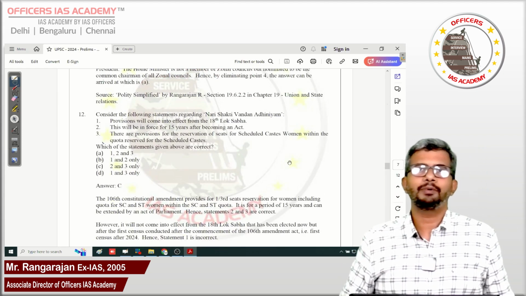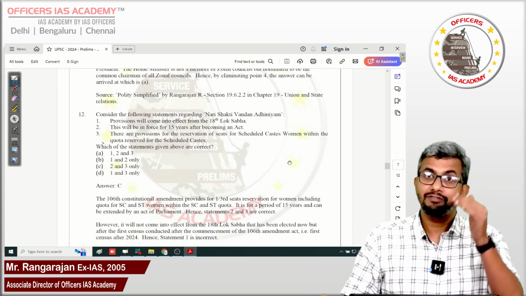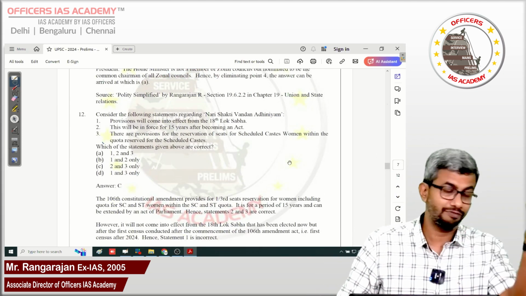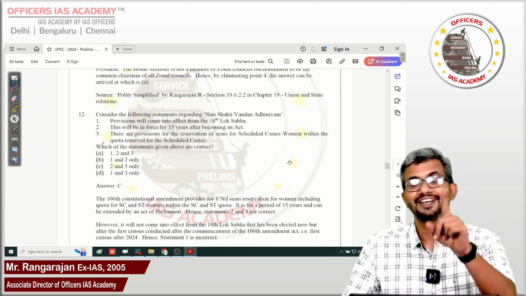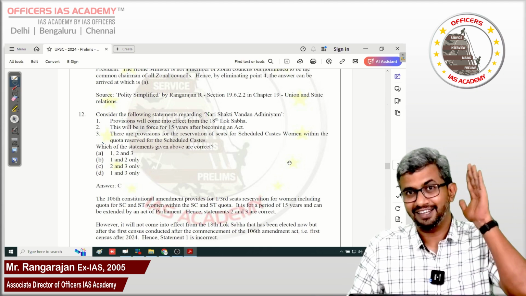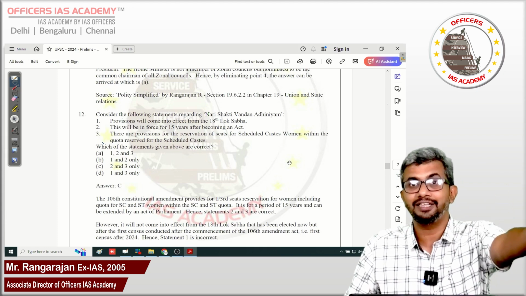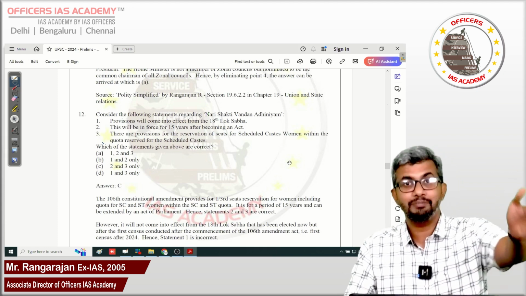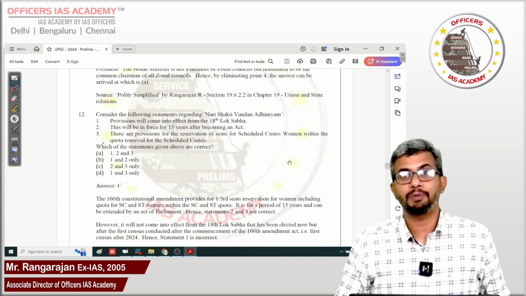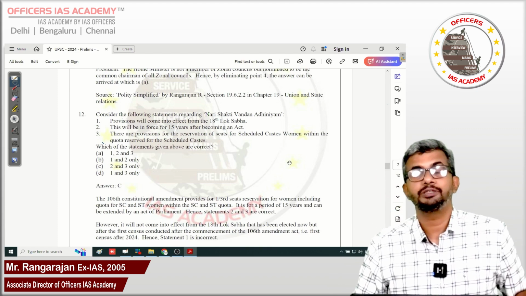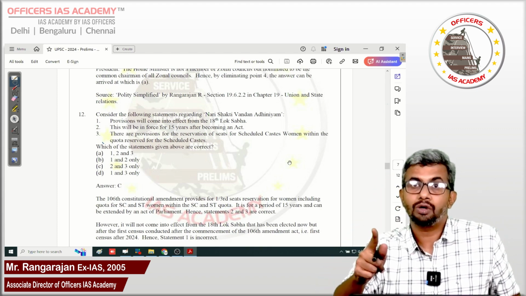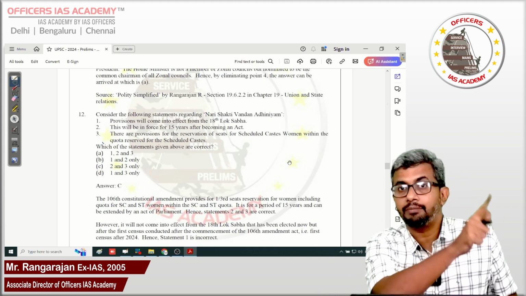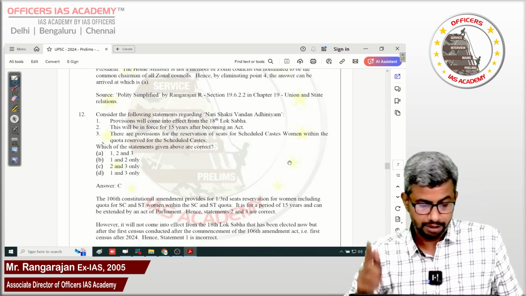106th Constitutional Amendment, as I told you, this is something which is there in the book Polity Simplified, which you will not find in any other book because mine got printed the latest, in October. But guys, it's not about that. Anything that happens even after that is covered: in November, the Ethics Committee was in the news; in December, the Election Commissioners Appointment Act was passed; in March, the Citizenship Amendment Act rules were notified. Those are also covered in the current affairs update in the Edge platform. So please keep that in mind.